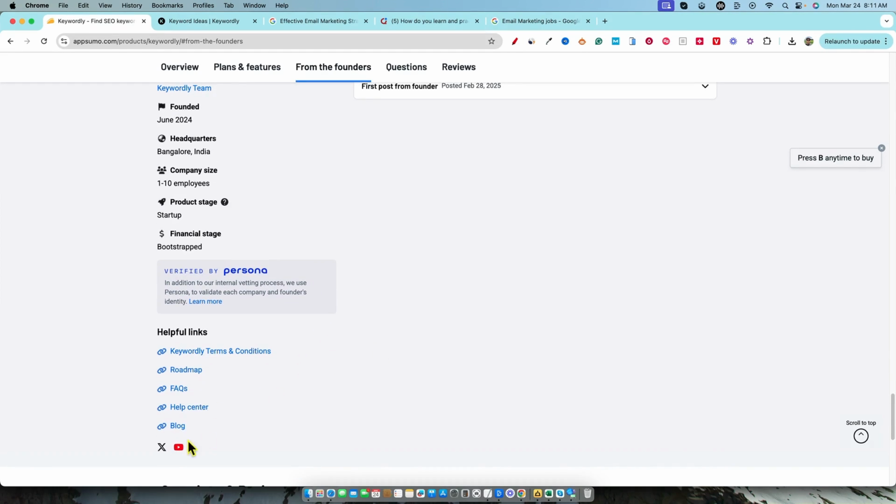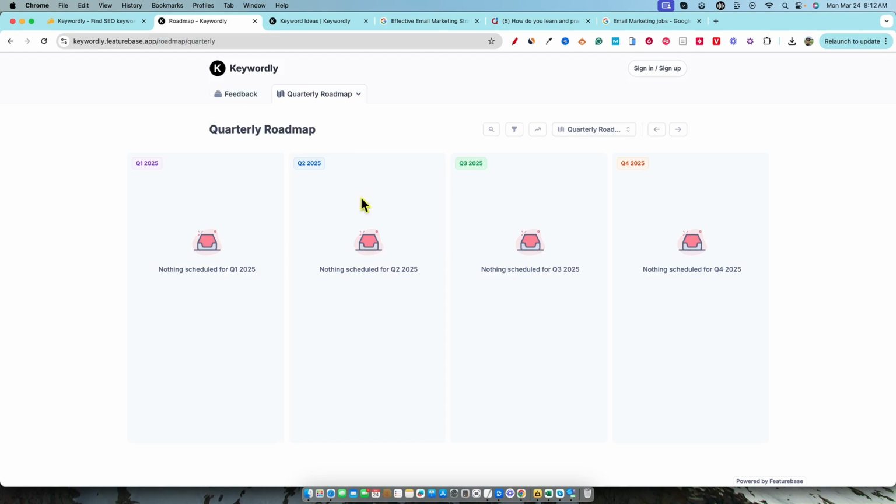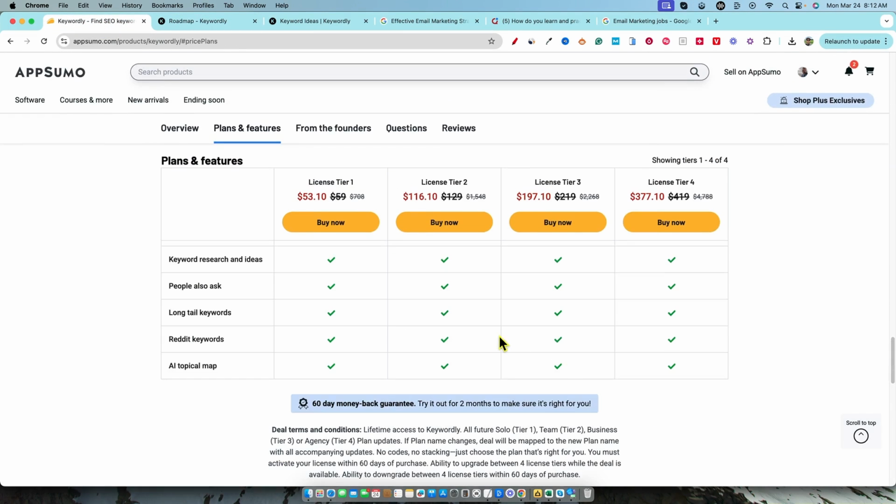We can come over here and look at the roadmap real quick. Ability to find keywords for Shopify app. That one was added 2 hours ago. So this is brand new. This is the main roadmap, and there's nothing on it, it's brand new. So if you're going to invest in this, you're going along for the ride with them.